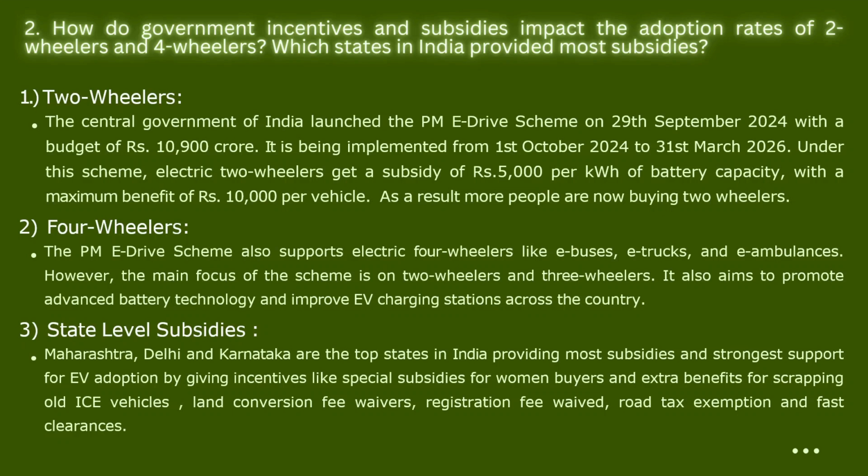Under this scheme, electric two-wheelers get a subsidy of rupees 5,000 per kilowatt-hour of battery capacity, with a maximum benefit of rupees 10,000 per vehicle. As a result, more people are now buying two-wheelers. In case of four-wheelers, the PM E-Drive scheme also supports electric vehicles like e-buses, e-trucks and e-ambulances. However, the main focus of the scheme is on two-wheelers and three-wheelers. It also aims to promote advanced battery technology and improve EV charging stations across the country. Now let's look into the second question.